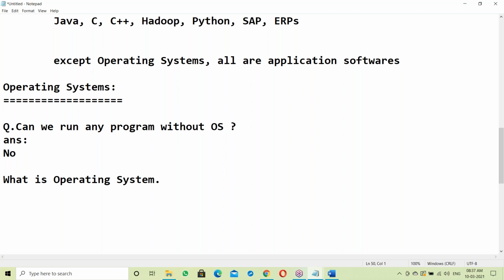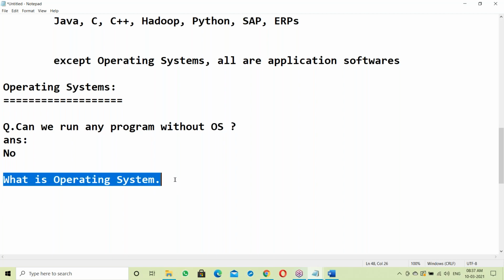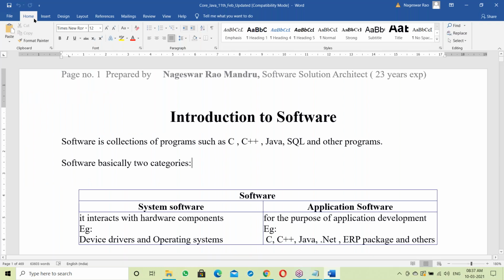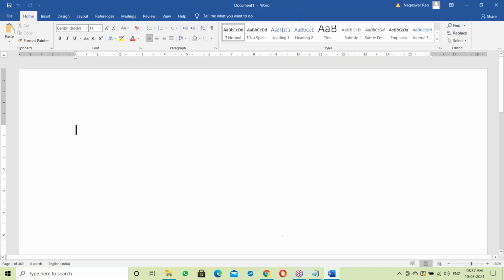This is the most important topic to understand the independent platform. Platform means OS. How that OS is working, if you know that, then it is easy to understand Java features. Yes, let us have a discussion on this OS. So what is an operating system? Let me open a Word document for better explanation. See, OS.